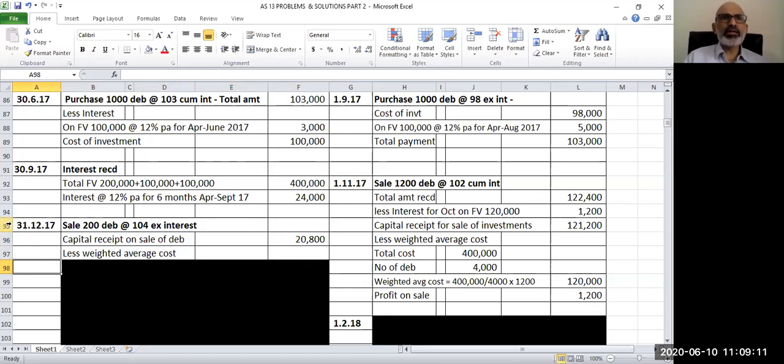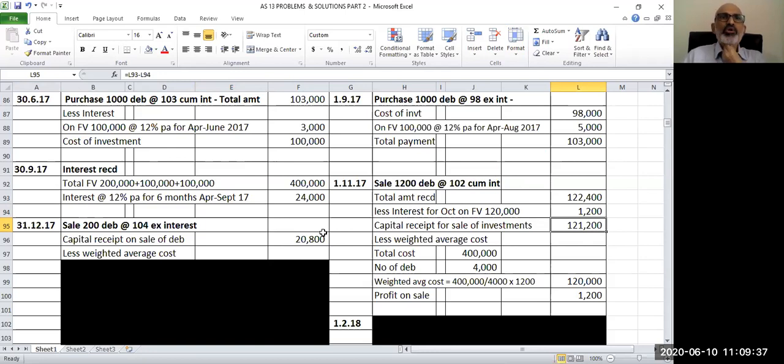Now please note that this is the ex interest price. So there is no interest included in this. Interest will be calculated separately. Earlier it was a cum interest price, so we had total amount received and then we reduced the interest and then we calculated capital receipt. Here the capital receipt is already there, which is 104 ex interest price multiplied by 200 debentures, so 20,800.